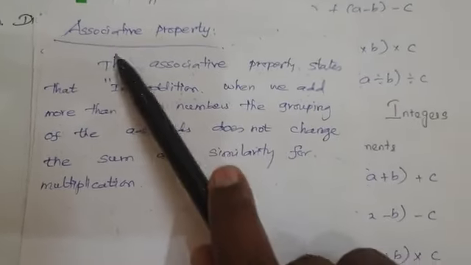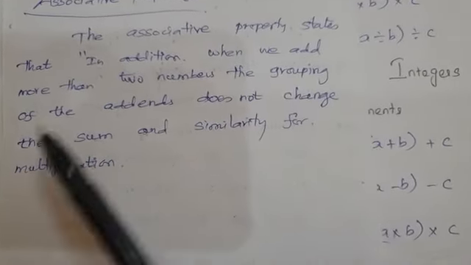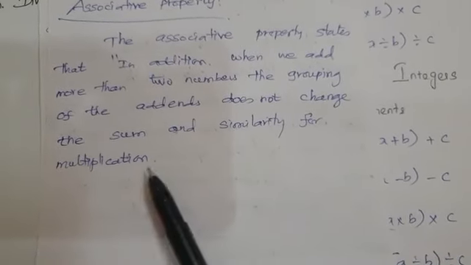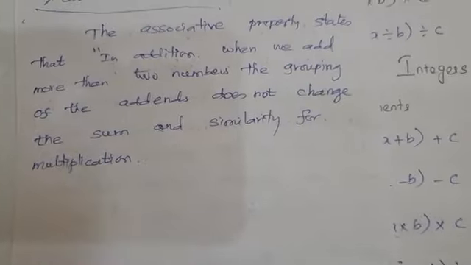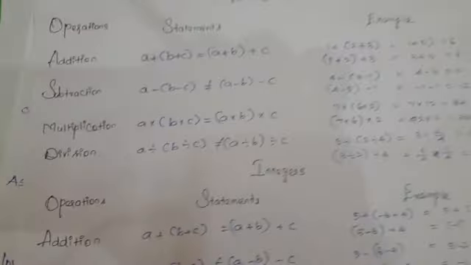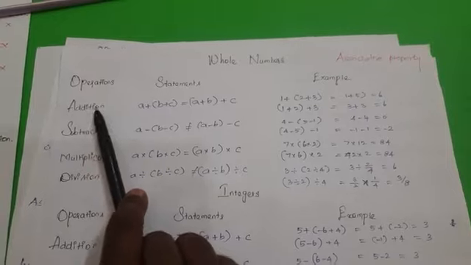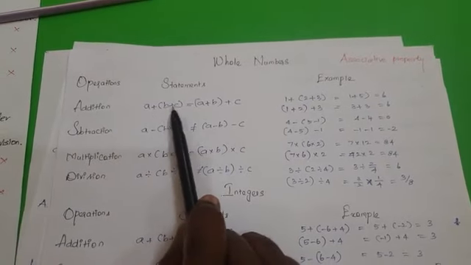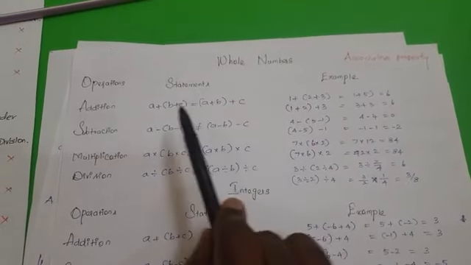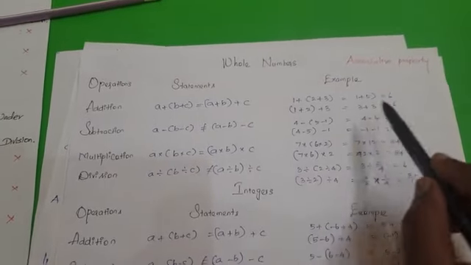The associative property states that in addition, when we add more than two numbers, the grouping of the addends does not change the sum, and similarly for multiplication. This is the definition, so I will explain the details in brief. For whole numbers, associative property for addition: a plus (b plus c) is equal to (a plus b) plus c. So when you change the grouping in addition, the resultant will not change.